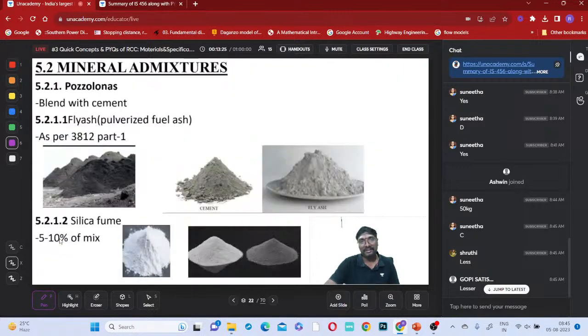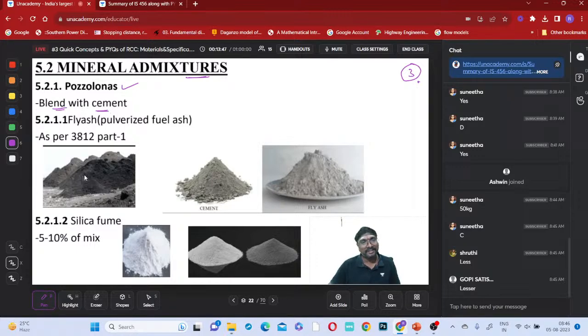Shall I move to the next? Right. So what is the next material you have? Cement is over and water is over, these two materials we have seen. Now mineral admixtures. These are all the different mineral admixtures you have. What are these? Pozzolanas, which are blended with cement. What is the meaning of blending with cement?